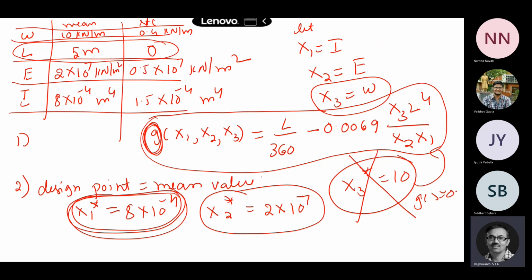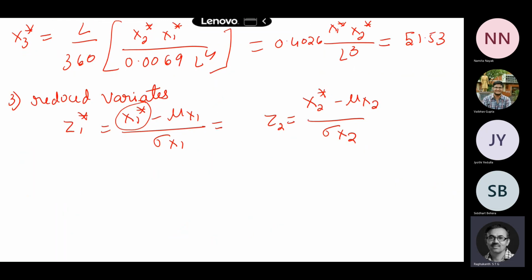What is the mean value of x1? See this table. My design point itself is the same as the mean value. So what happens here? What will be z1 star and z2 star? If you take the design point the same as the mean value, what happens?